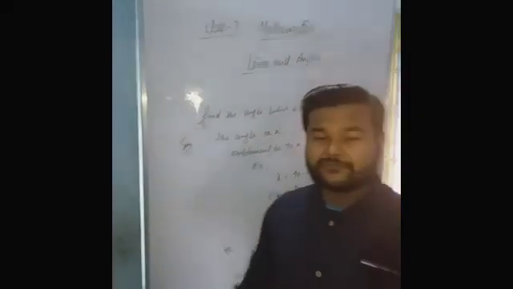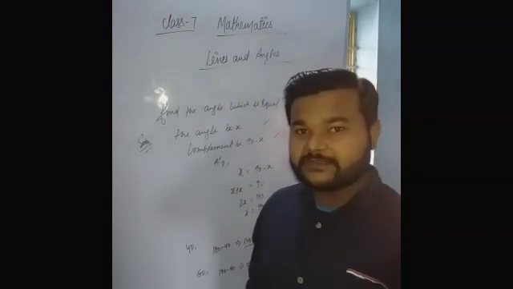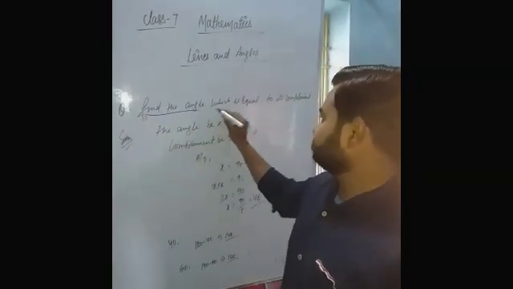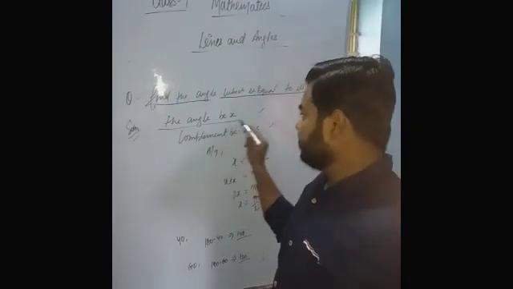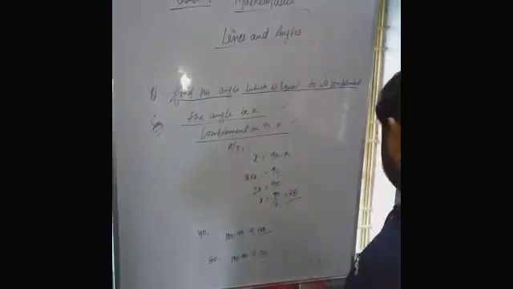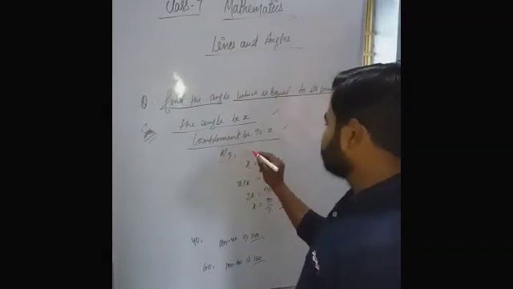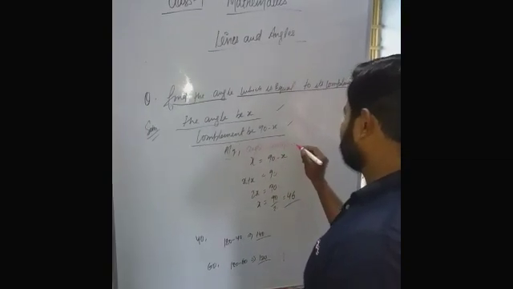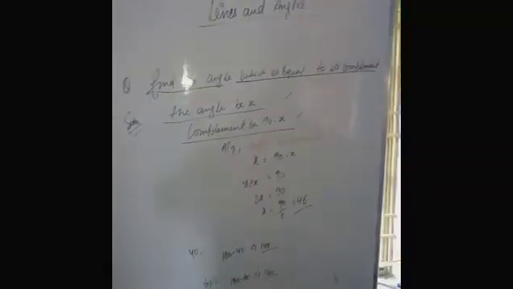Good morning, students. Today we have solved some questions which are based on complementary angles. Such questions are: find the angle which is equal to its complement. Let the angle be x. According to the question, angle equals complement. Then angle equals x and complement equals 90 minus x.